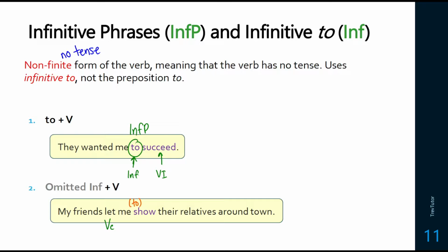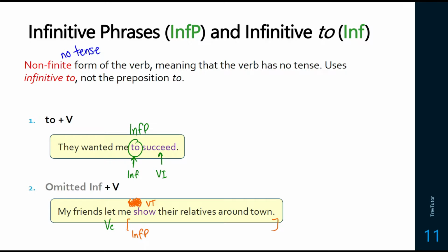So we can have an infinitive phrase like that. So to show their relatives around town would be another example of an infinitive phrase. Show their relatives around town. So that's going to be a transitive verb, and it's not going to have any infinitive to before it. So we don't have an infinitive to label. But that is an infinitive phrase, and we'll show how to do that in terms of a diagram.